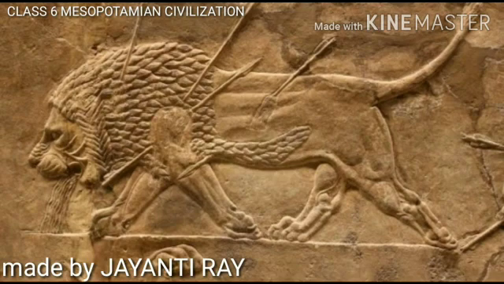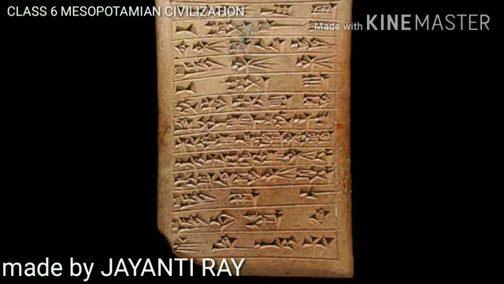Now if we talk about the different types of art and craft, as you can see over there, they had a developed art during that time. They not only developed their skills in making gold and silver ornaments, statues, and pottery, but they also acquired specialized skills in weaving, metalwork, and paints.